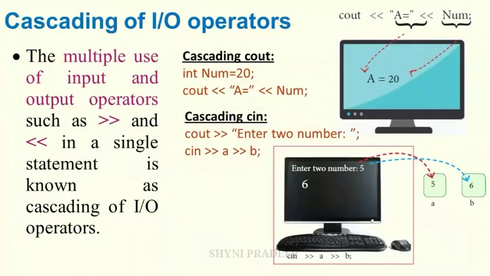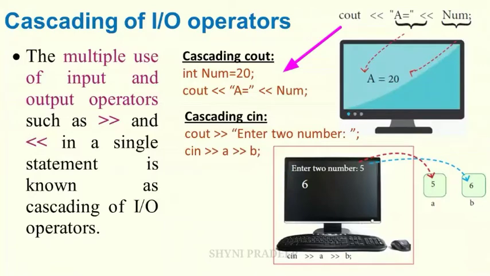The multiple use of input and output operators such as double greater than and double less than in a single statement is known as cascading of I/O operators. So, if you are using input and output operators multiple times in a single statement, that is called cascading of operators. Okay. First see cascading cout.